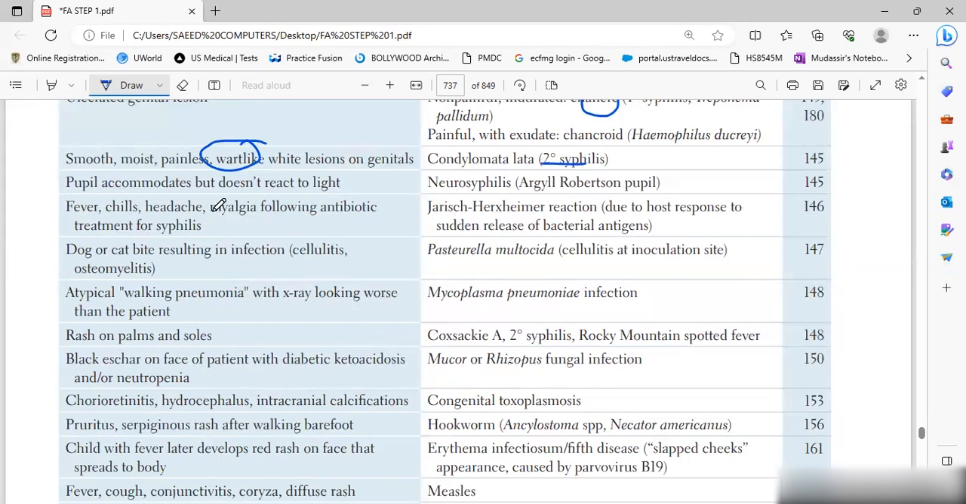Fever, chills, headache, nausea following antibiotic treatment for syphilis: this is Jarisch-Herxheimer reaction. It shows good prognosis. It is a response to sudden release of bacterial antigen.